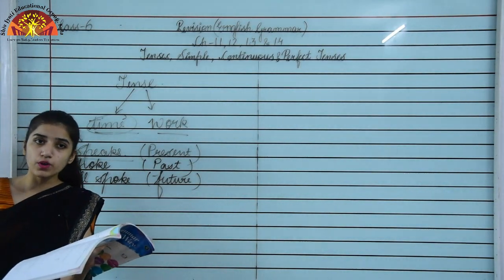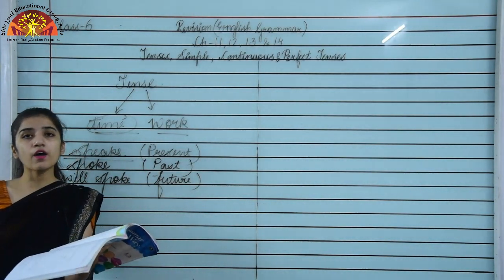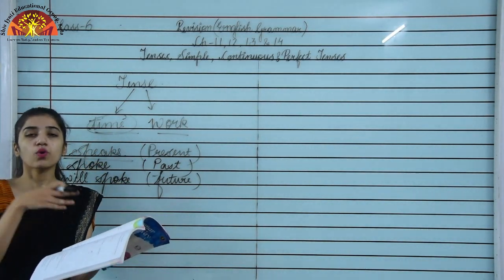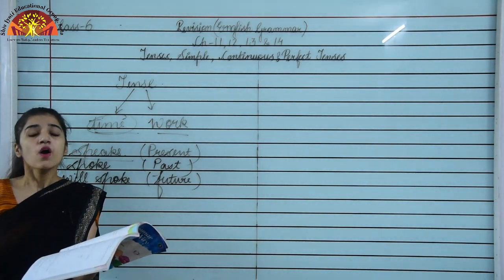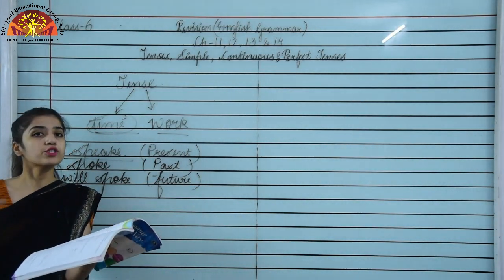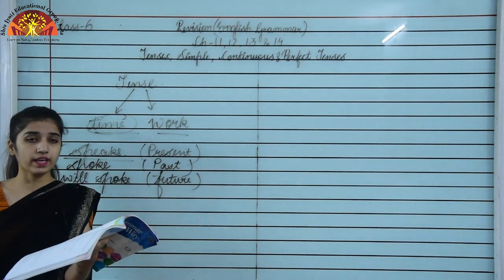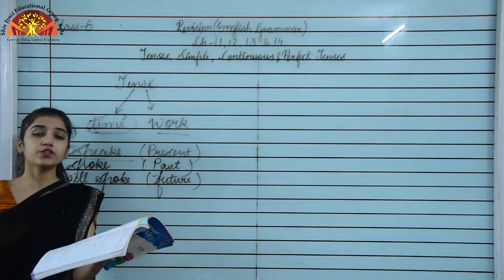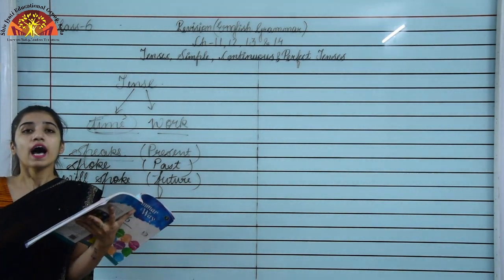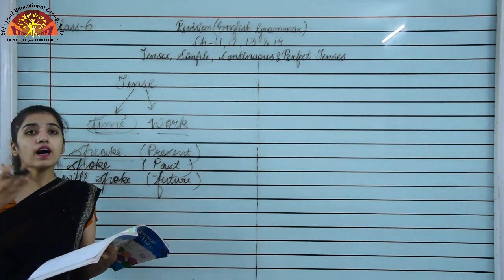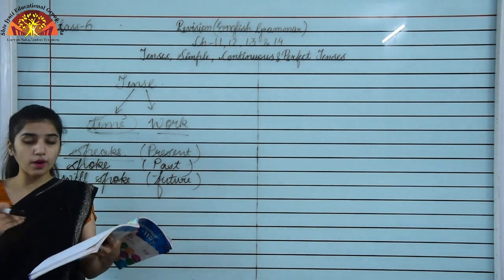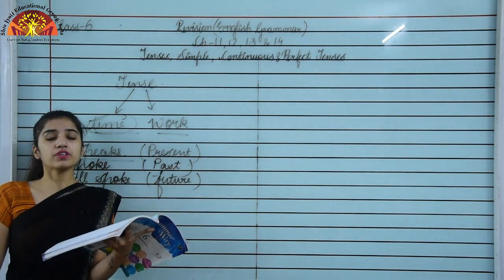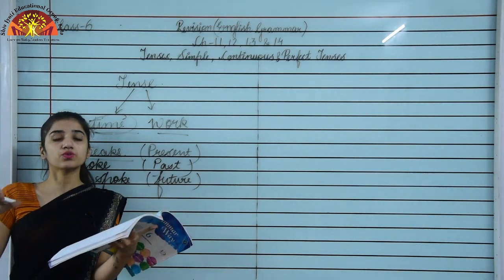These are the be forms of the verb. We use is, am, are in the present tense. Was, were is used when we are showing the past tense. When we are writing a sentence of past tense, we will use was and were. Then we have has, have and had, the have forms of the verb, given on page number 53 of your book. Has and have are used in the present tense and had is used for the past tense.